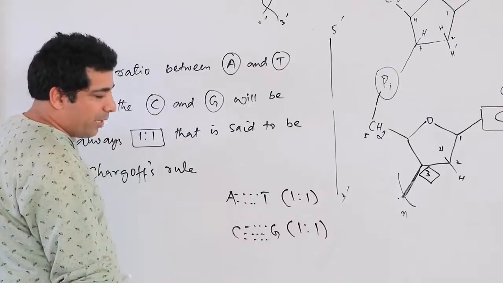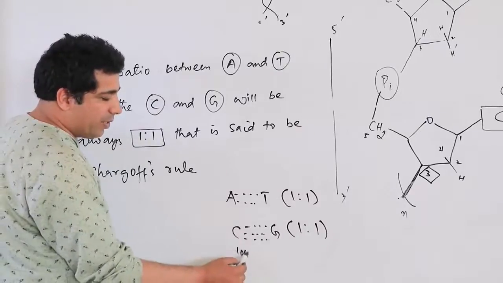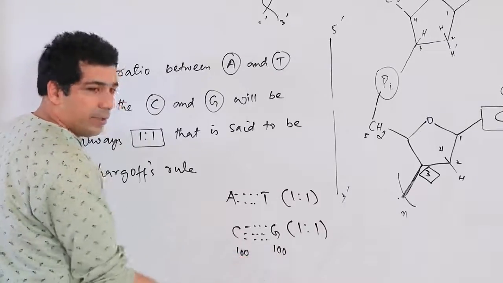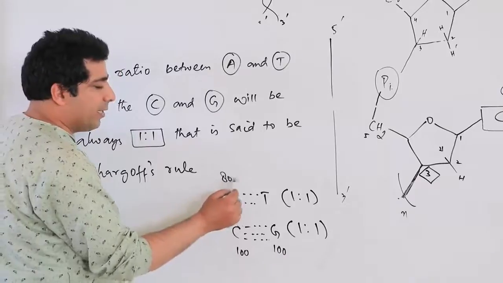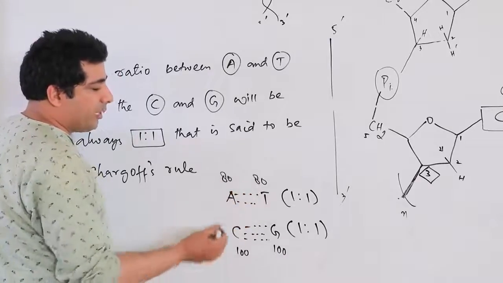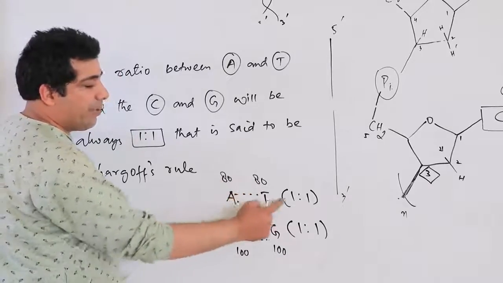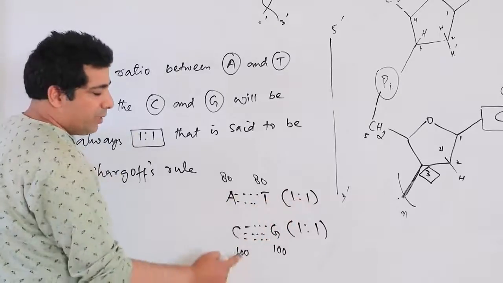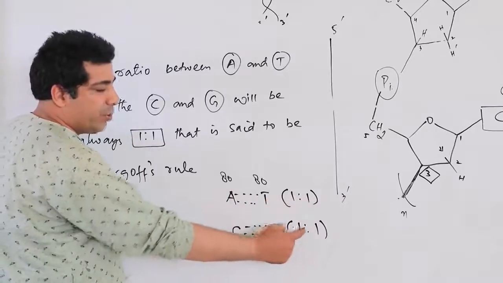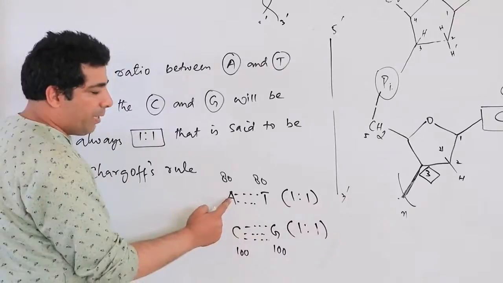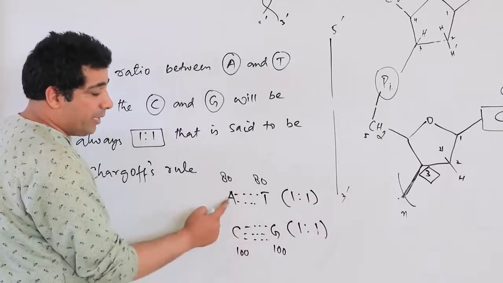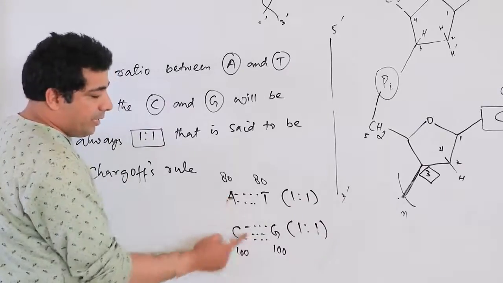Correct? So my dear friends, let us suppose this is 100, this is also 100. Let us suppose this is 80, this is also 80. Now tell me, what is the ratio between adenine and thymine? 1:1. What is the ratio between cytosine and guanine? 1:1. Don't compare adenine and cytosine, because adenine and cytosine will be 80:100.